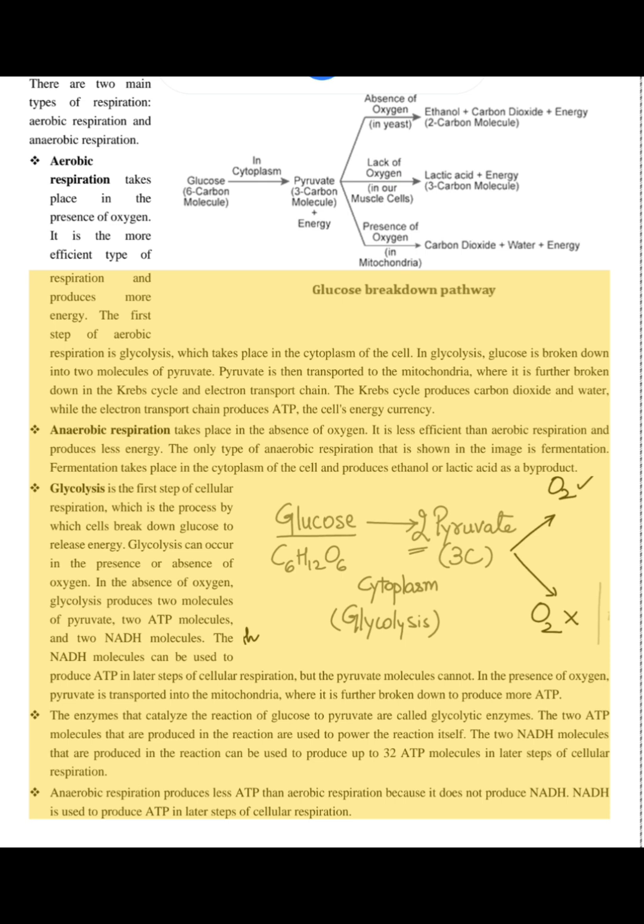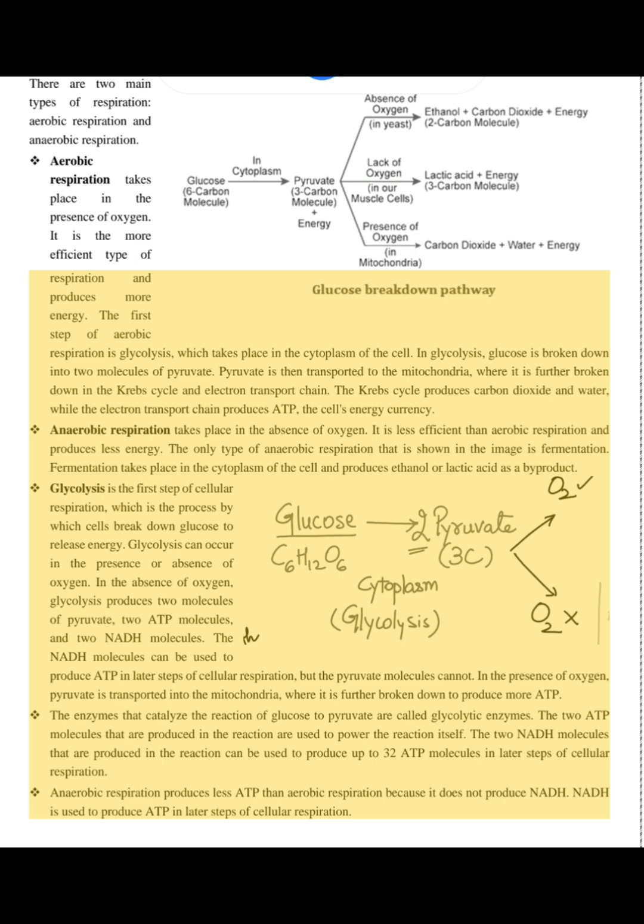Anaerobic respiration takes place in the absence of oxygen. It is less efficient than aerobic respiration and produces less energy. The only type of anaerobic respiration that is shown in the image is fermentation. Fermentation takes place in the cytoplasm of the cell and produces ethanol or lactic acid as a byproduct.